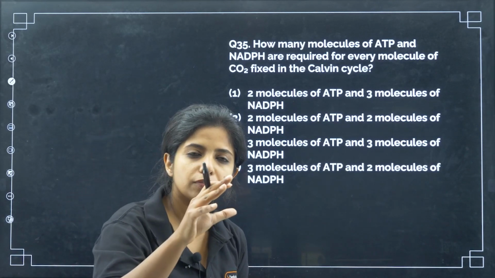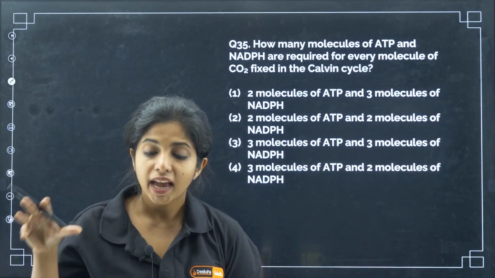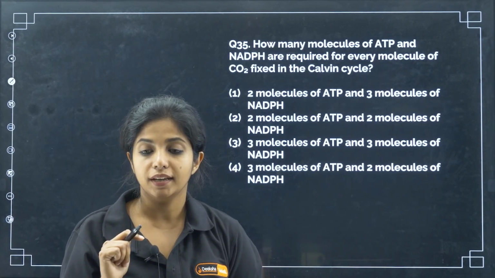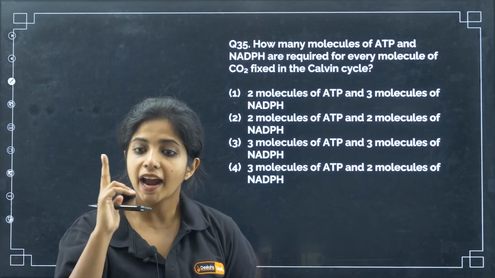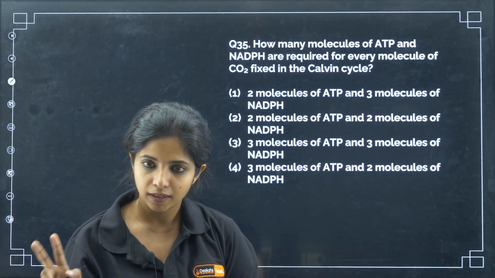But from 3-phosphoglycerate, when you are making glyceraldehyde 3-phosphate, at this particular point you need 2 ATP molecules and 2 NADPH. 2 ATP and 2 NADPH, okay.